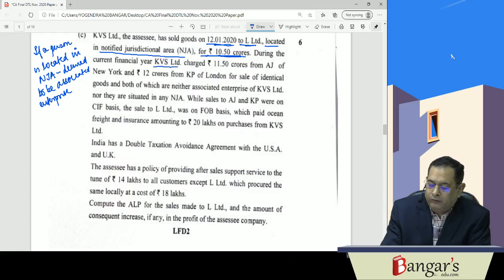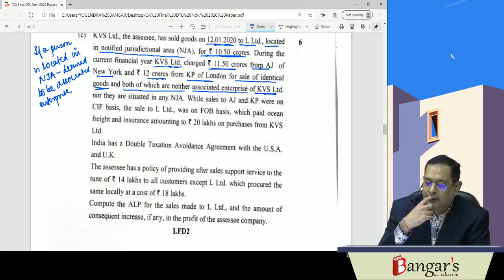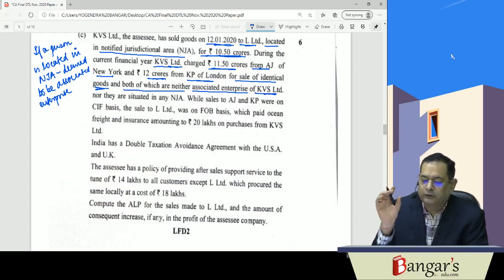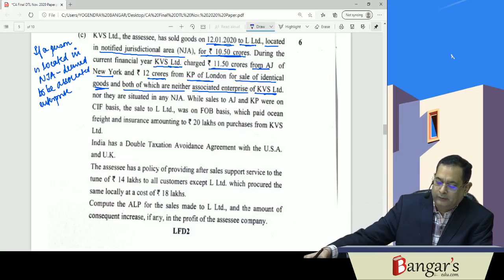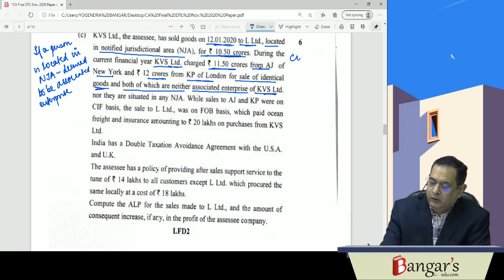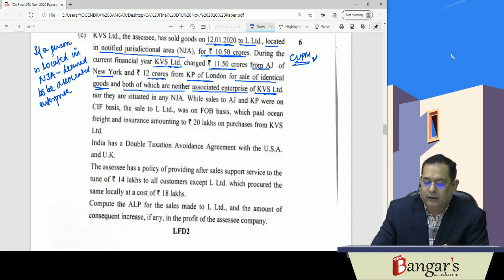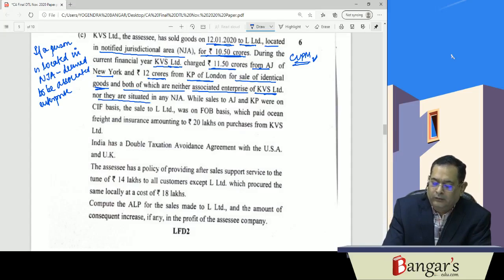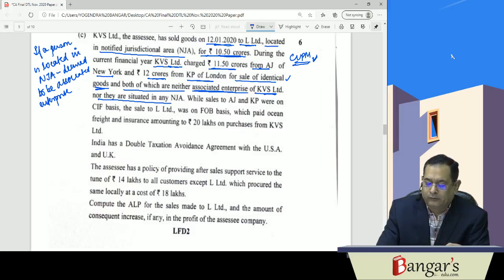During the current financial year, KVS Limited charged rupees 11.50 crores from AG of New York and 12 crores from KP of London for sale of identical goods, and neither of them is an associated enterprise of KVS Limited. Here, they have charged 11.50 crores and 12 crores to unrelated parties. This is the comparable uncontrolled price method. We see similar prices have been charged in respect of identical goods. They are not situated in any NJA and they are not associated enterprises.